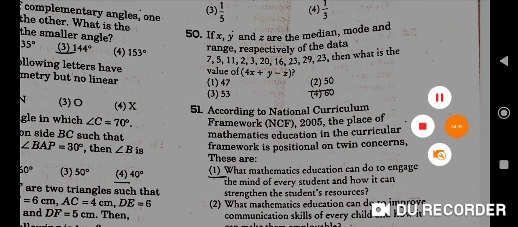Next question. If x, y and z are the median, mode and range respectively of the data 7, 5, 11, 2, 3, 20, 16, 23, 29, 23, then what is the value of 4x plus y minus z? That is the second, that is 50.